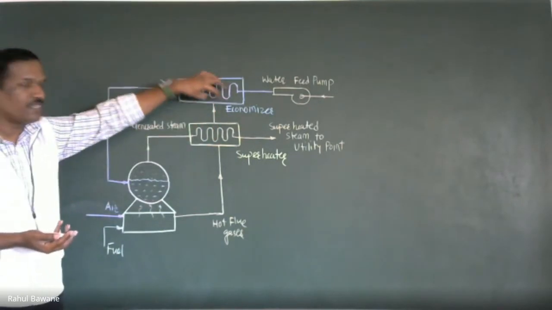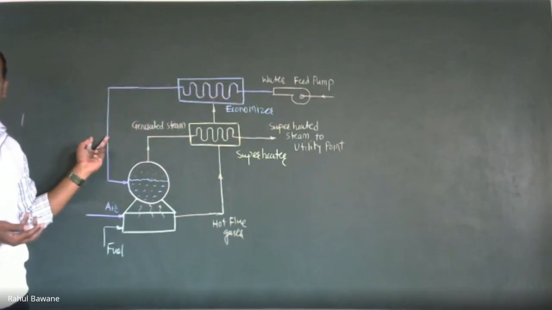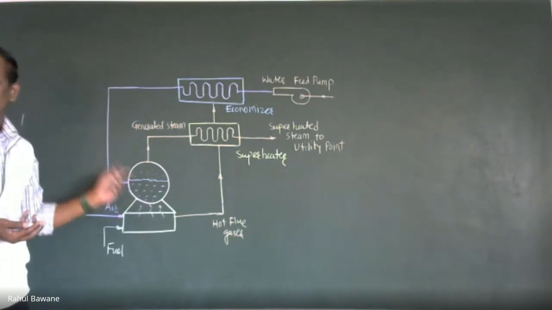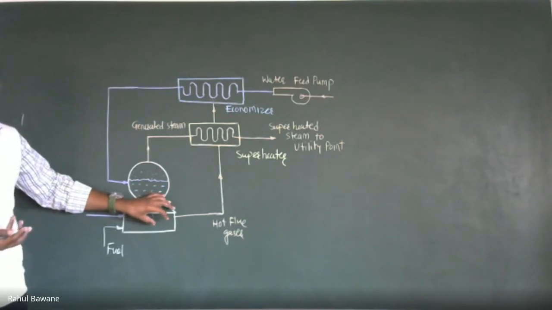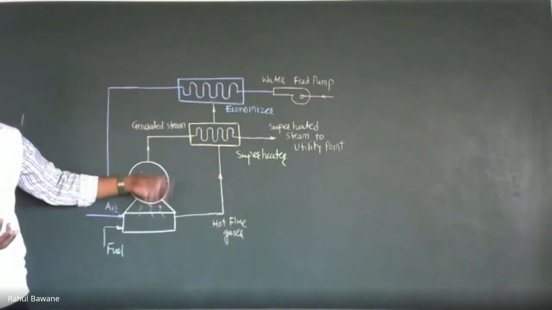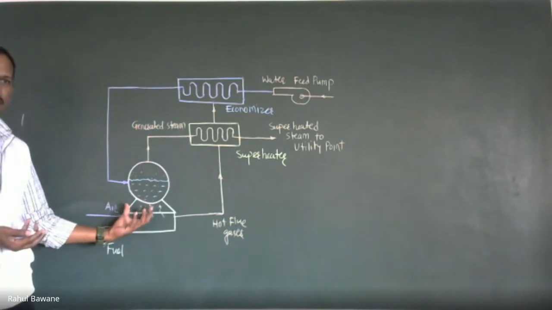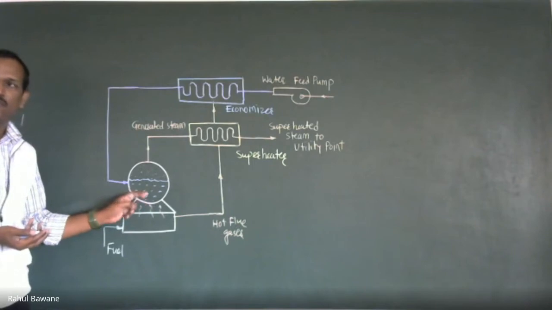Now imagine after preheating, it becomes 50 degrees centigrade. Now to the boiler we are not supplying 30 degree centigrade water. We are supplying 50 degree centigrade water. That means our requirement is only to raise its temperature by 50. Previously, it required a rise of 70.